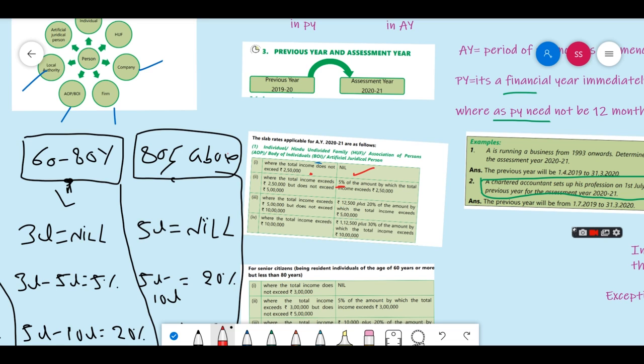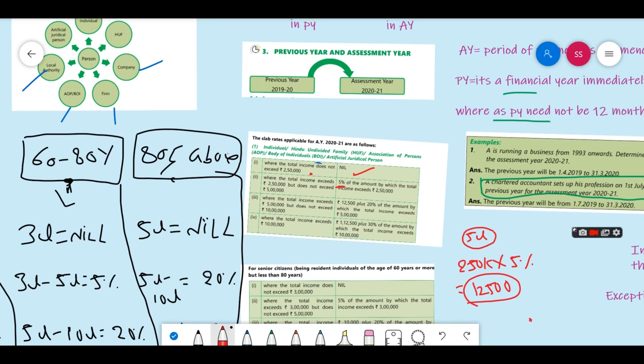So how does that work? For example, his income is 5 lakh, right? Then we will deduct 2,50,000 from this, and the remaining 2,50,000 only we will charge at 5%, right? So that will come to 12,500.